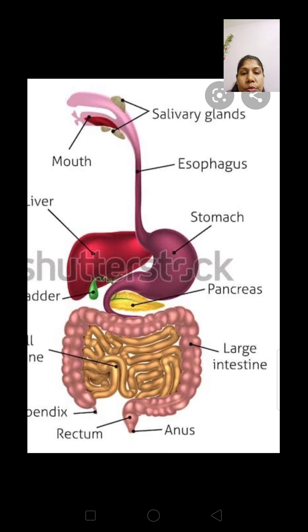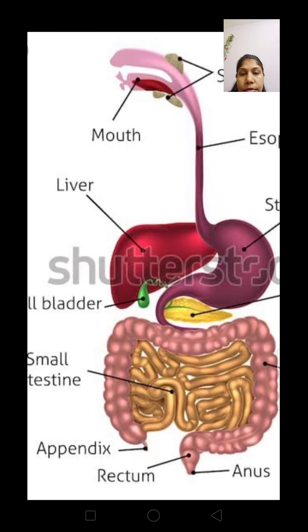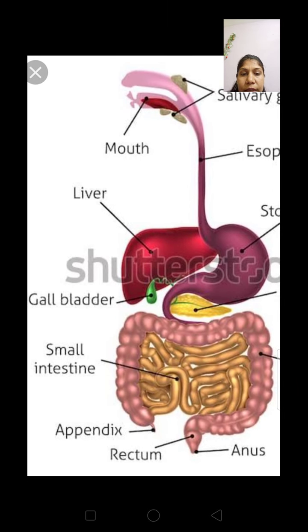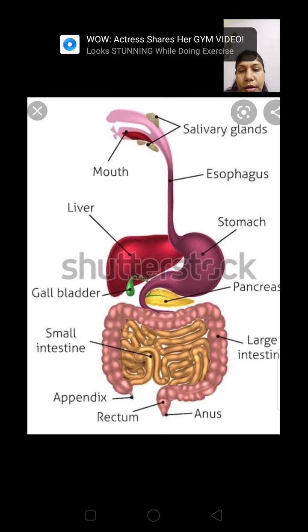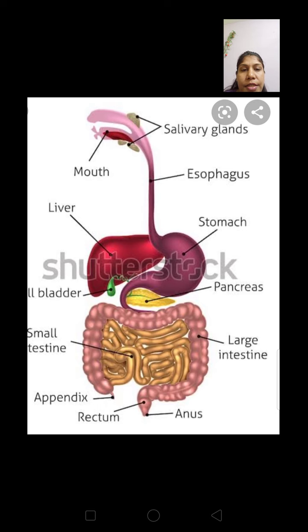Now the food is sent through the stomach to the small intestine. The yellow colored, very thin and long pipe-like structure is the small intestine. It measures around 7.5 meters. It is very long. If it is held straight, it can measure 7.5 meters. So this highly coiled yellow colored structure is called the small intestine. The food passes from the stomach to the small intestine.